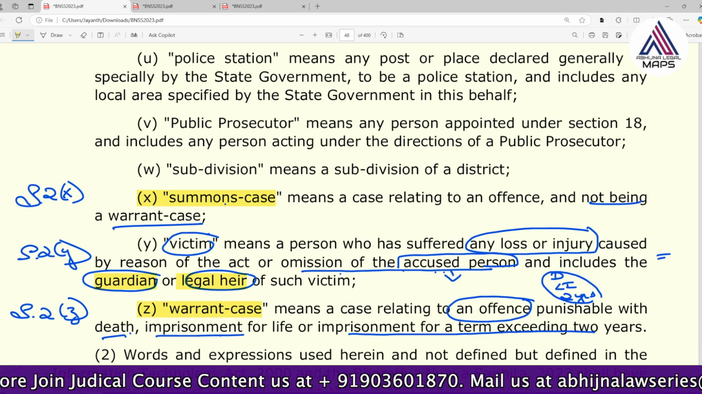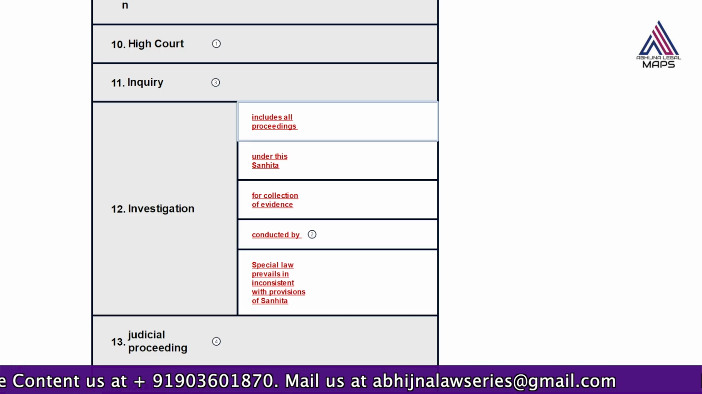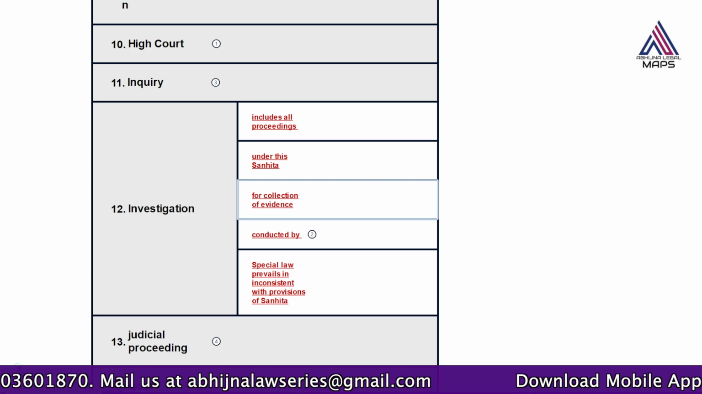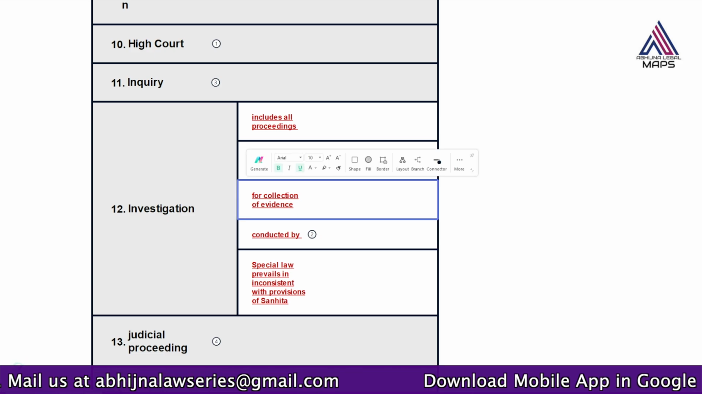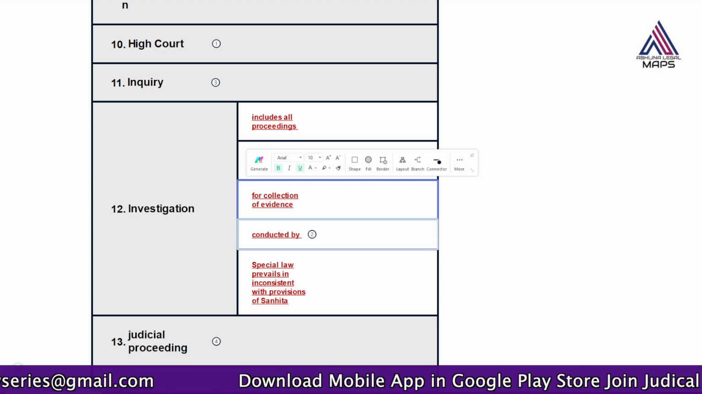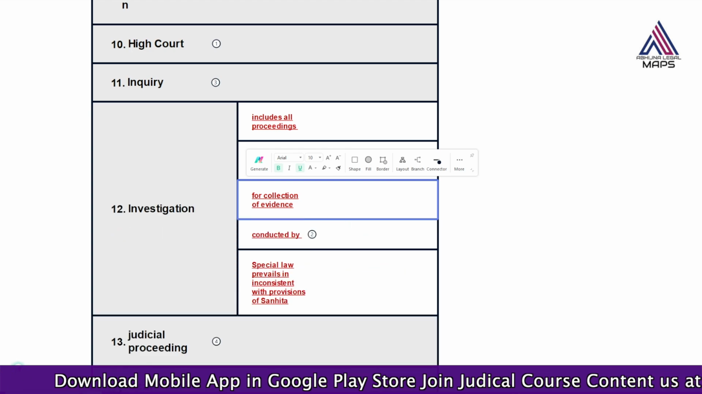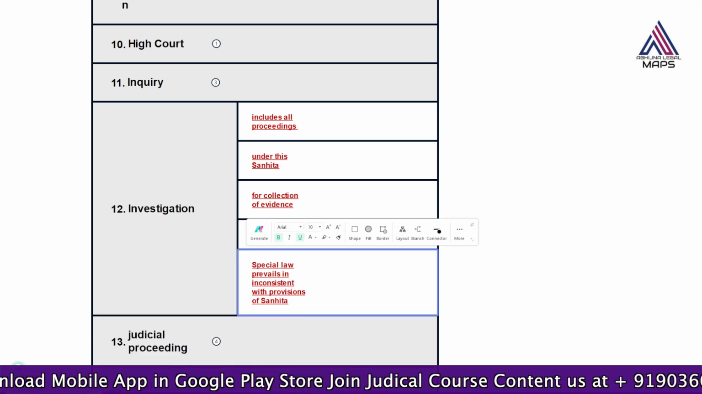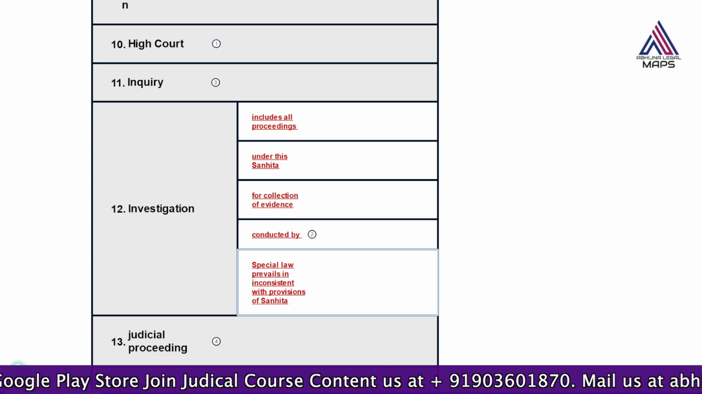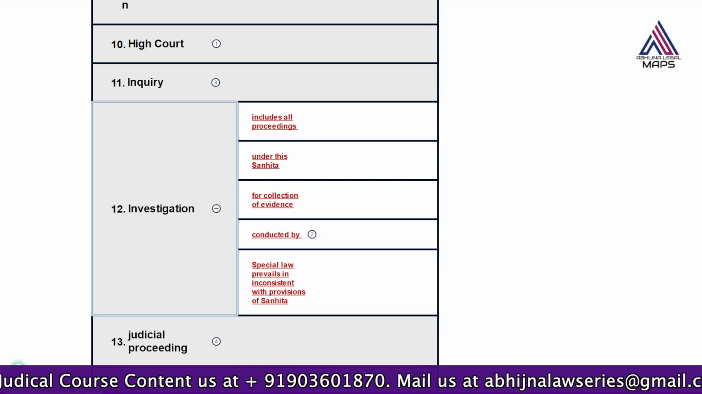So we have understood the definition of investigation also, which I have stated. See, investigation includes all proceedings under the Samhita for the collection of the evidence. This is very, very necessary. For what purpose is investigation done? It is done for the collection of the evidence, you have to state. And it is conducted by a police officer or any person other than the magistrate. And this is the explanation which has been added: special law prevails when there is an inconsistency in the investigating provisions of BNSS. So this is one change which we can see.